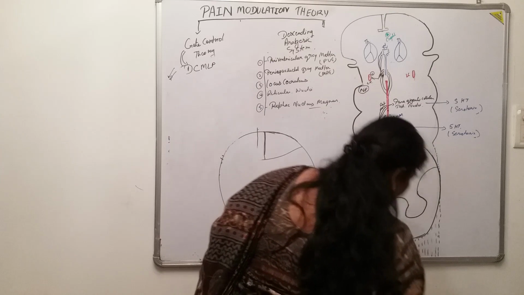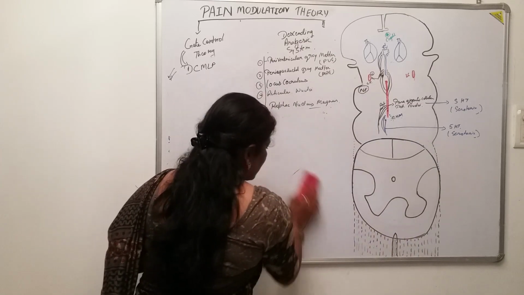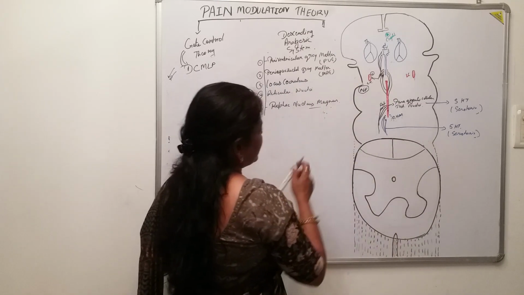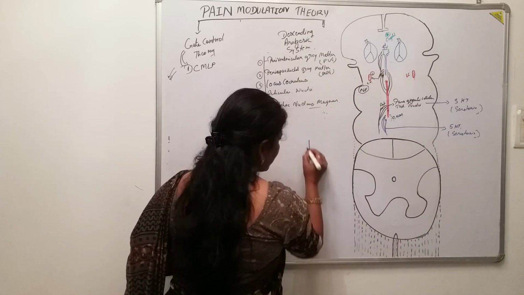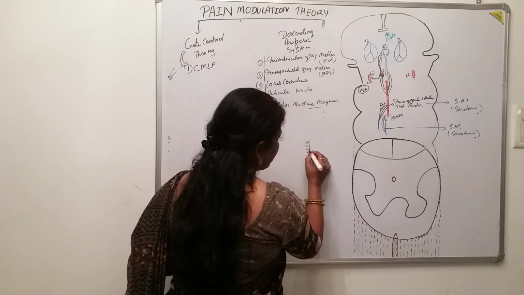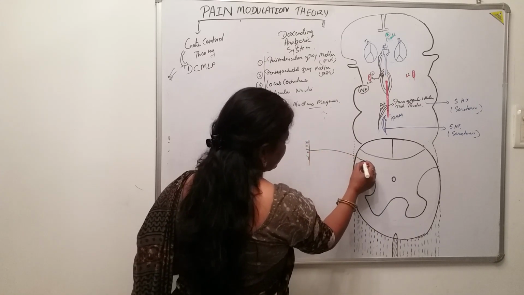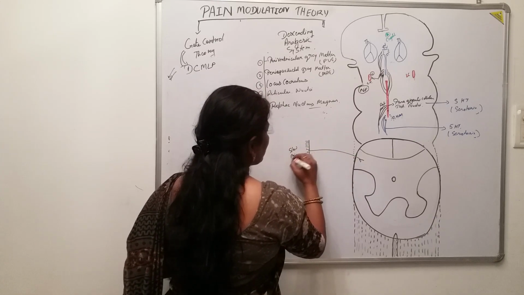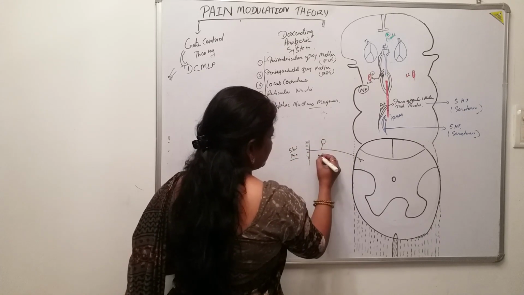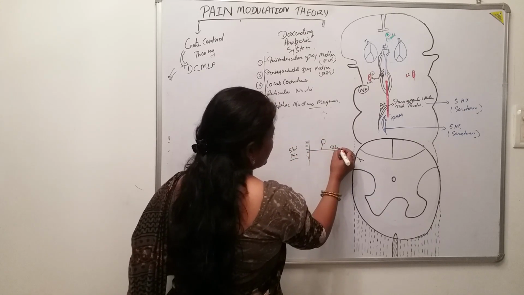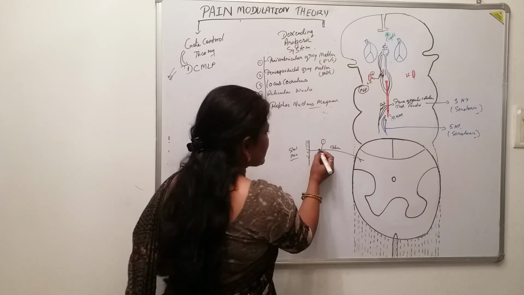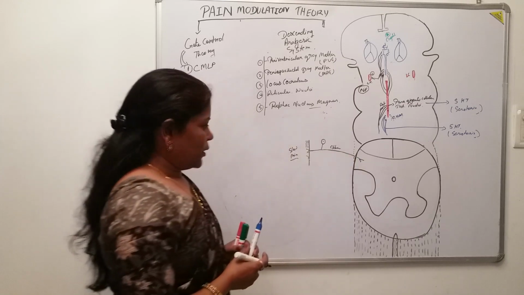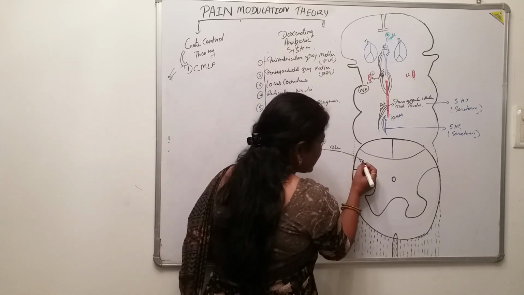Suppose, look here, the fibers carrying the pain sensation, suppose fast and slow pain fibers, slow pain fibers coming towards the spinal cord. This is the pseudounipolar neuron, this is the peripheral process, and via the central process the pain stimulation comes towards the spinal cord.